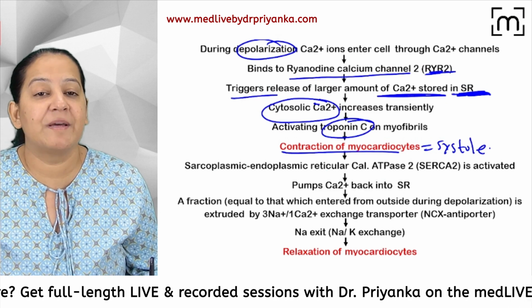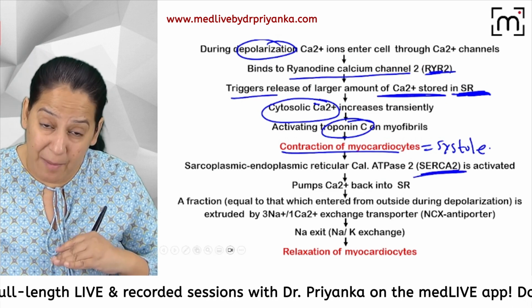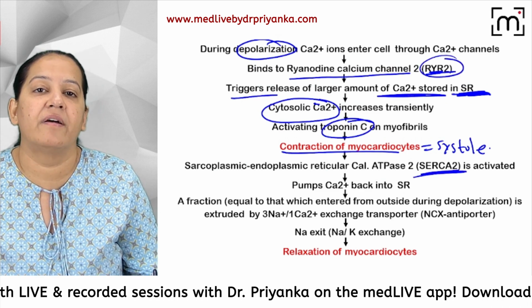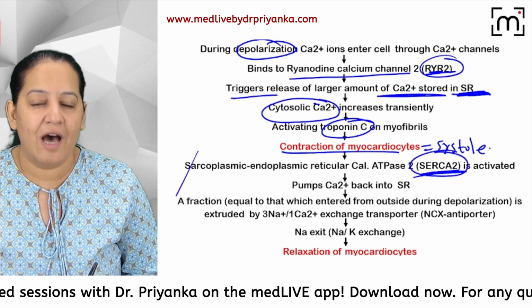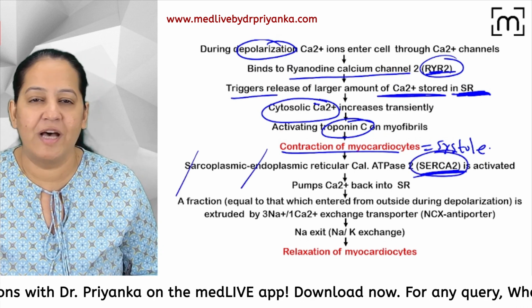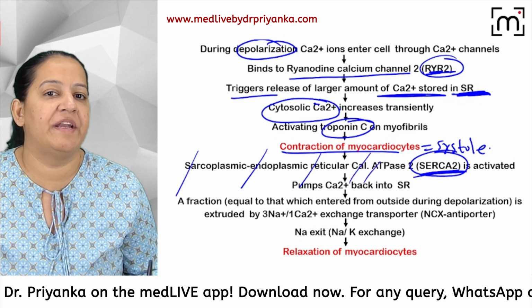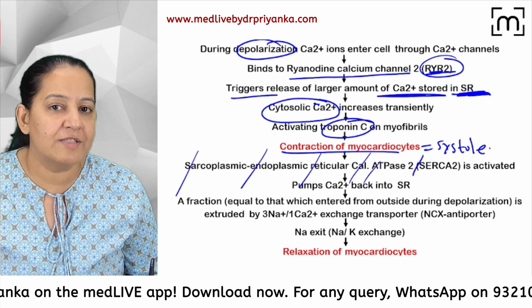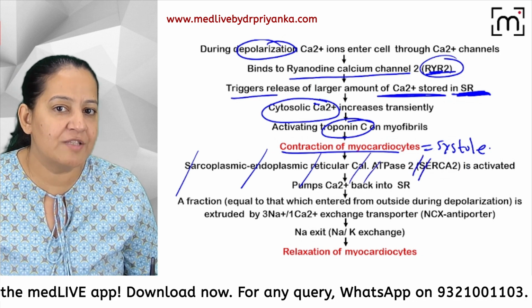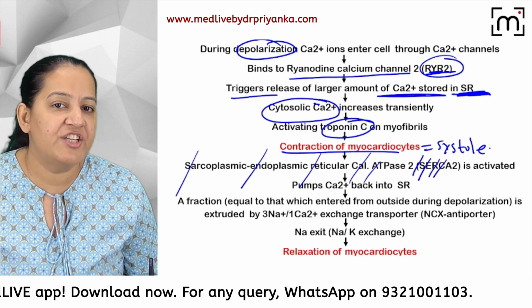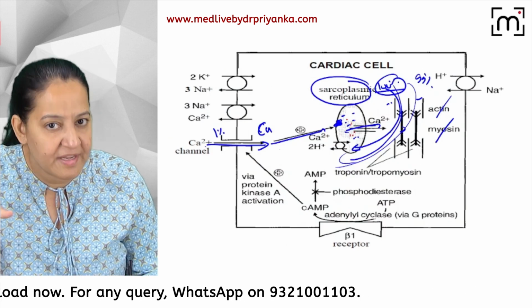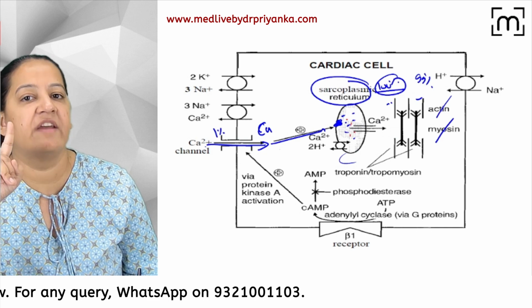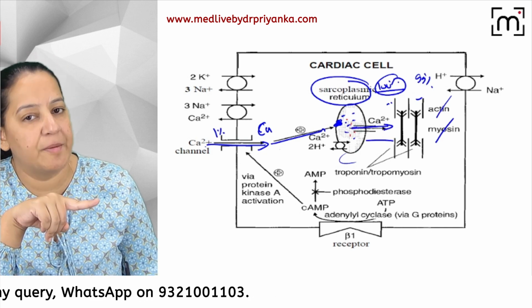So with the help of a receptor known as SERCA: it was coming out via RYR and it is going back via SERCA. What is the full form of SERCA? Sarcoplasmic endoplasmic reticular calcium ATPase. So via this SERCA, the 99% calcium will go back. Whatever was given by the RYR is taken back by the SERCA.